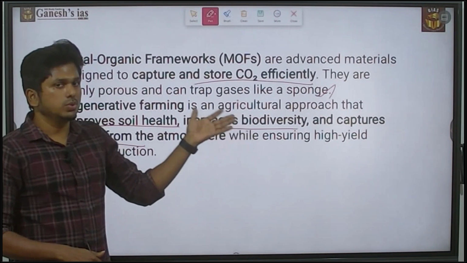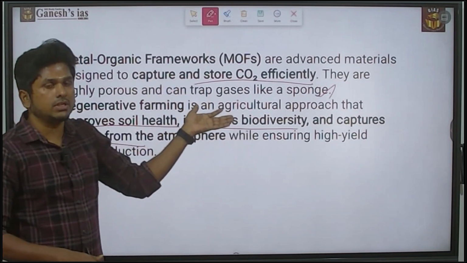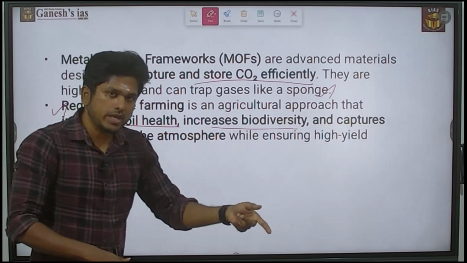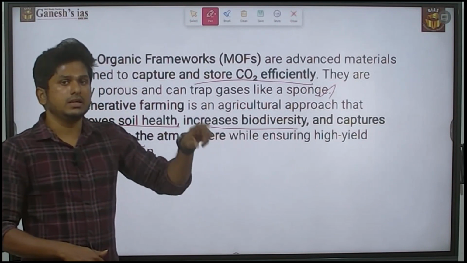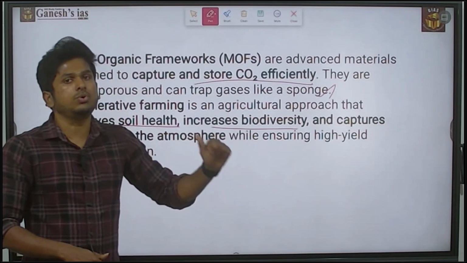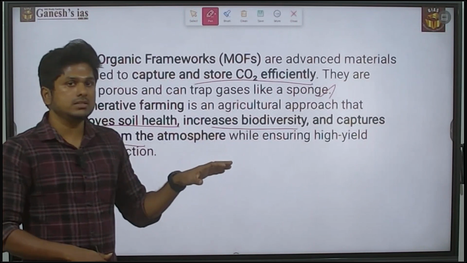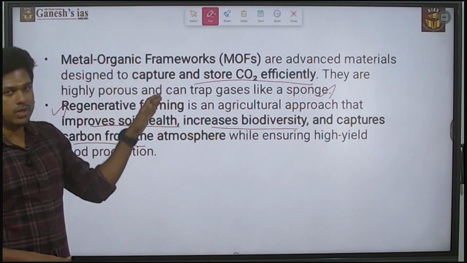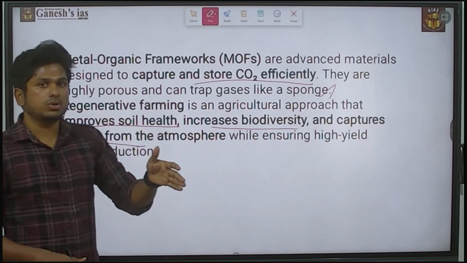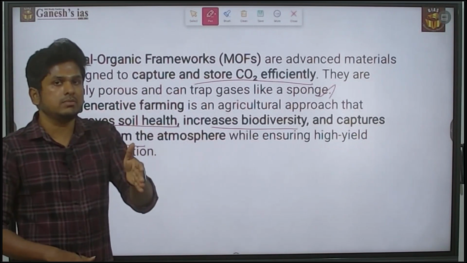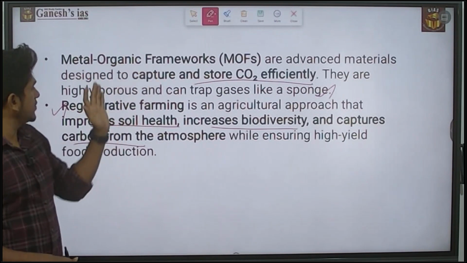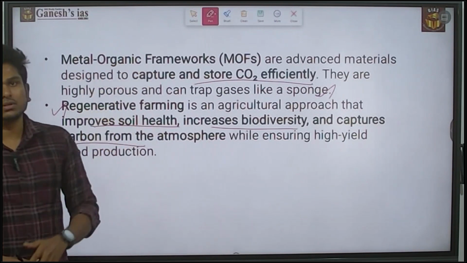This method is a win-win situation: it removes carbon dioxide from the atmosphere and at the same time acts as a soil nutrient. These are the major things about the weathering process. Please make a note of it for the upcoming prelims exam. There is a possibility of a question on the metal organic framework and regenerative farming. Okay, thank you.